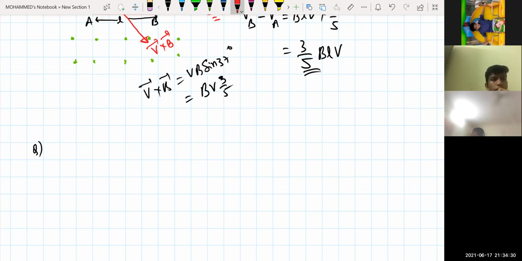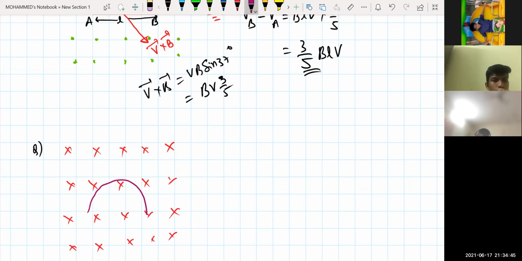Up to here, yes, sir. If I'm giving you one more question, like say this is your magnetic field. And in this one, there is a semicircular wire like this. And the radius of this one is, say for example, capital R, and it is moving with a velocity of V. This is your terminal A and this one is your terminal B. Is that clear? Yes, sir.